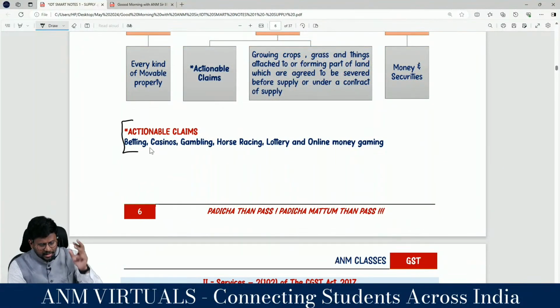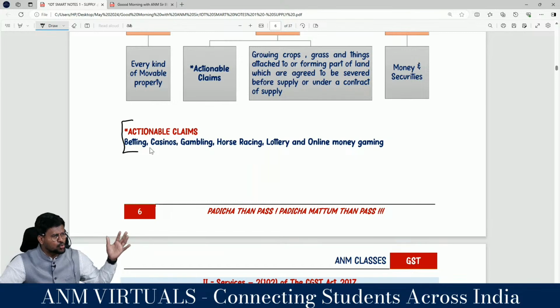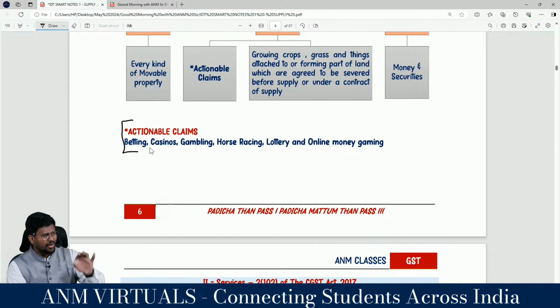Sir, betting, casinos, gambling, horse racing, lottery and online gaming. They have increased the scope of actionable claim. All actionable claims are goods. But if you refer to Schedule 3, actionable claim other than lottery, betting, gambling is outside the scope of GST. To that list of lottery, betting, gambling, these many items are also taxable.